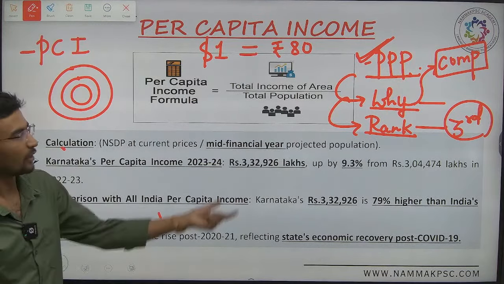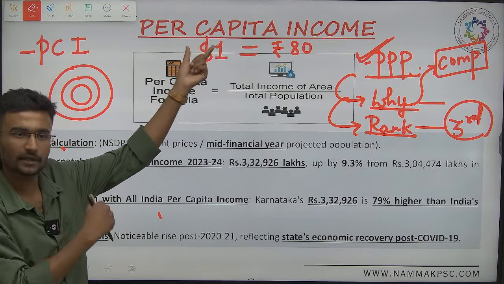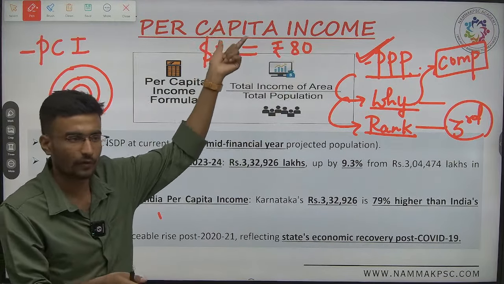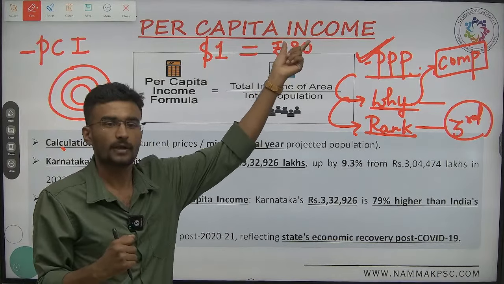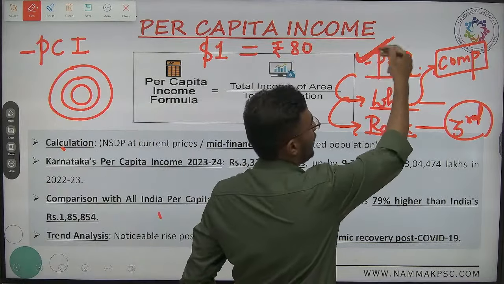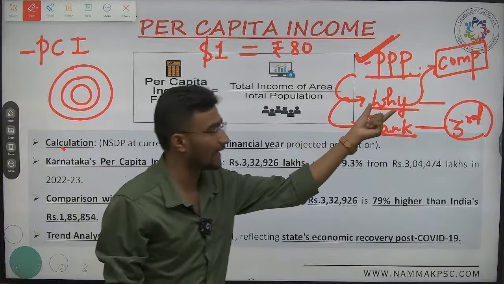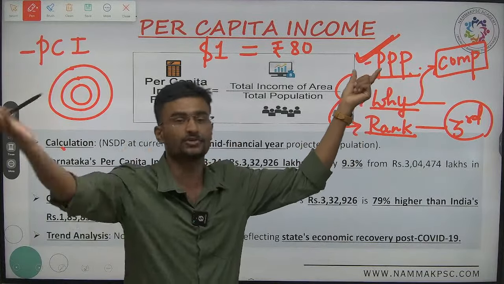Obviously yes. Then if you take $1, you get one burger in the US, and you get one burger in India too. Nothing but the exchange rate of $1 is equal to 80 rupees. Nothing but we are using this PPP basis for purchasing or equating the different currencies in different regions.